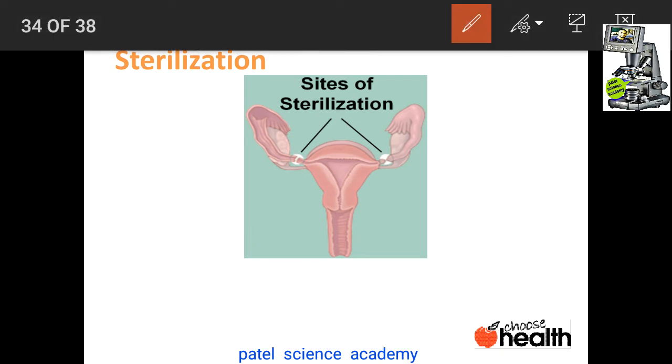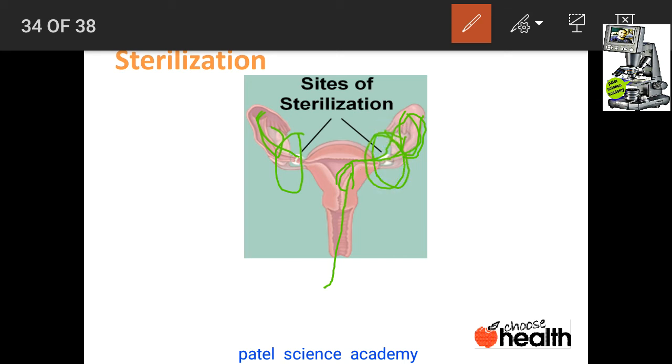As you know, this is the ovary, this is the fallopian tube. The fusion of the male gamete with the female gamete takes place in the fallopian tube. If this fallopian tube is sterilized, the ovum will not come here, and it will be trapped, and the sperm coming from this region goes into the fallopian tube.